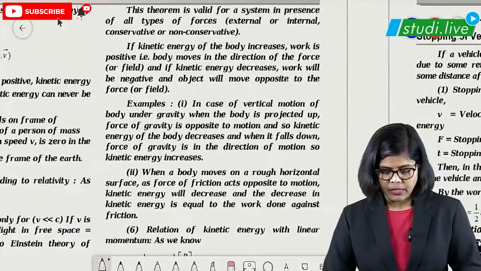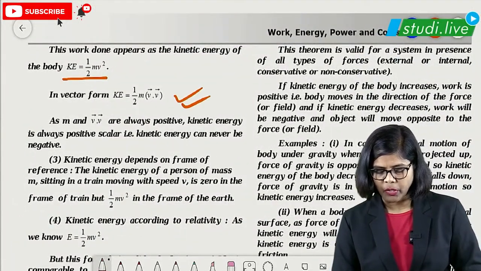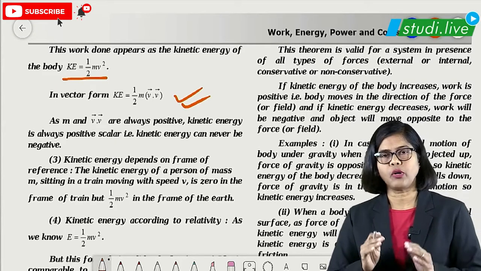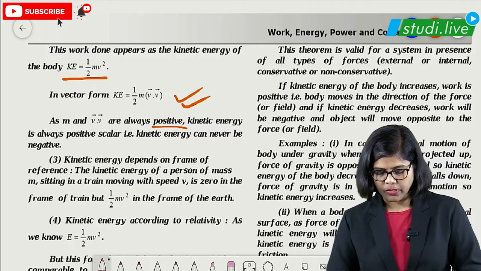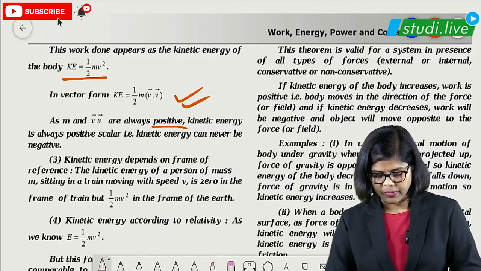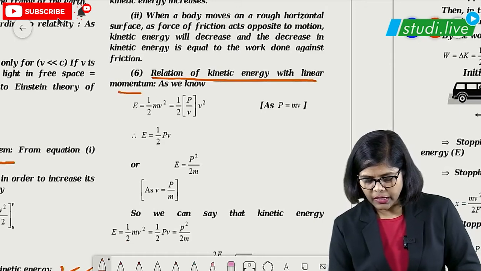Then after this, we are going to talk about the next part. See, it is given here in vector form. V square we can write as V vector dot V vector. And that is always positive because vector into vector becomes your scalar. Remember this part.